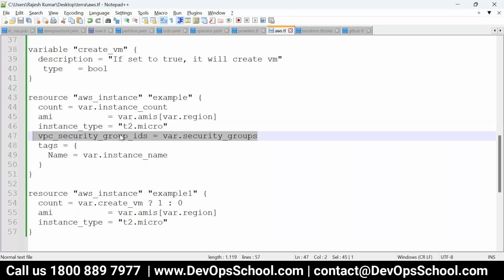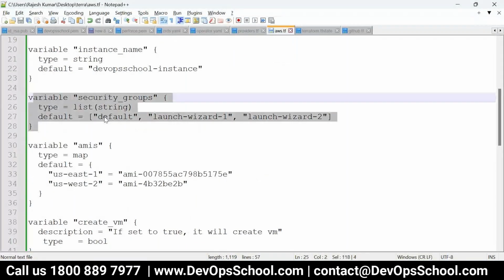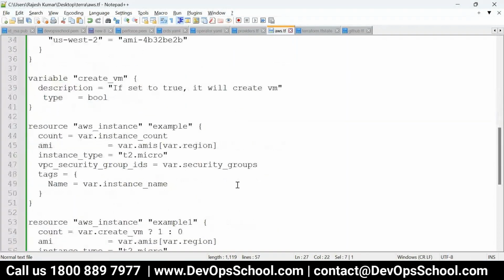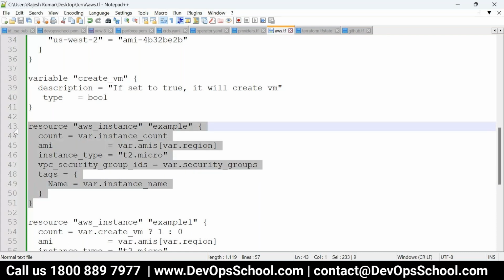security IDs here. Look at this, it is a list actually. Here it has been taken. That means the instance will be created, the security group will be attached to that, and this is the name of it. And here you are using the variable instance name. So are you all understanding how we create variables and how we use the variables and all?